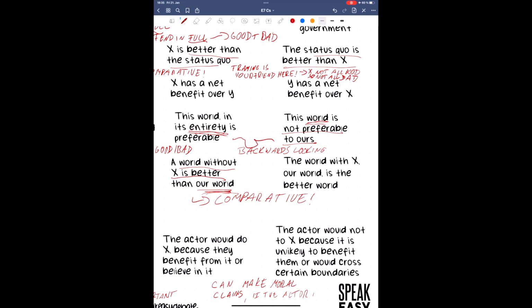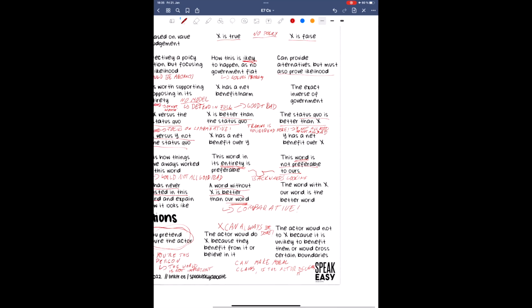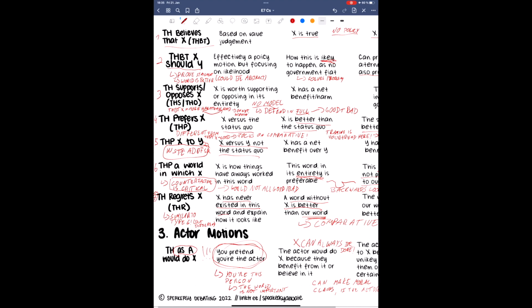This motion type also assumes that the actor can do X, much like in a policy debate. So saying X cannot be done would not be a legitimate challenge from the opposition. The burden in the motion is to prove that doing X would make the actor better off, or at least is in their interest in some capacity. Here's how an actor motion might be phrased. This House, as a parent, would not send their child to private school.